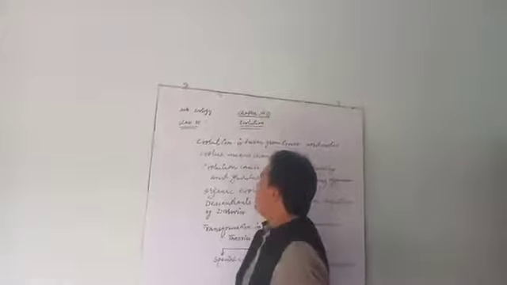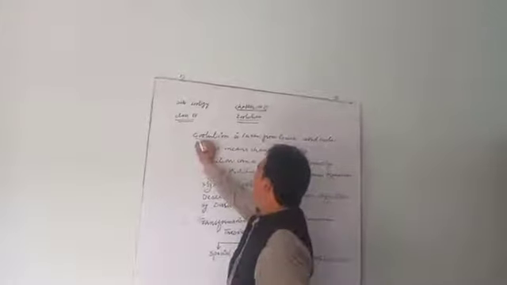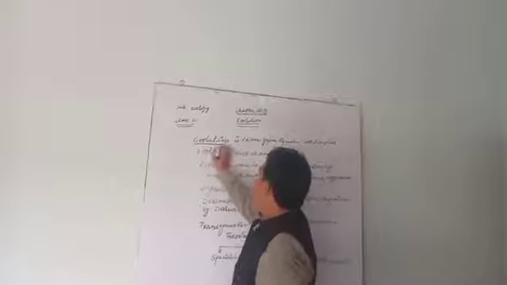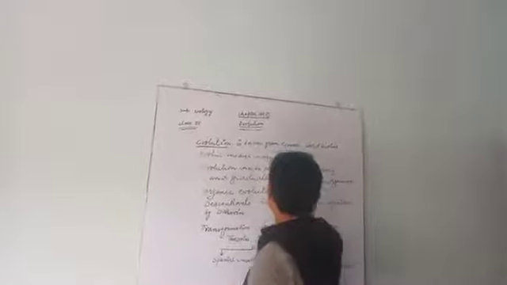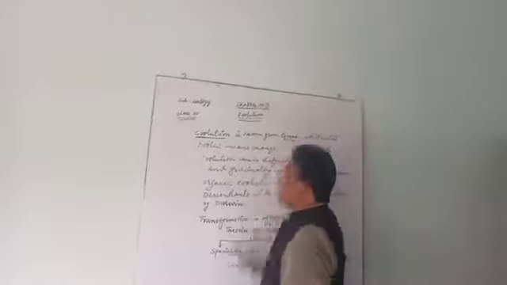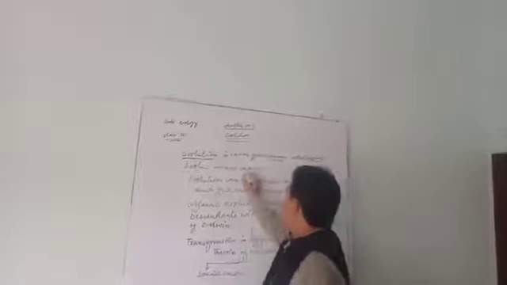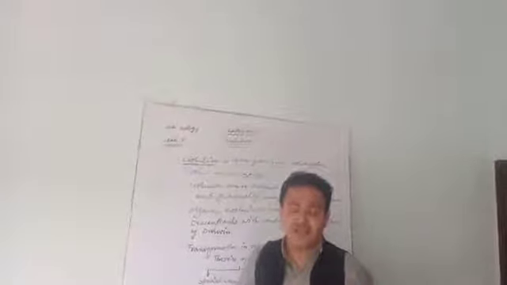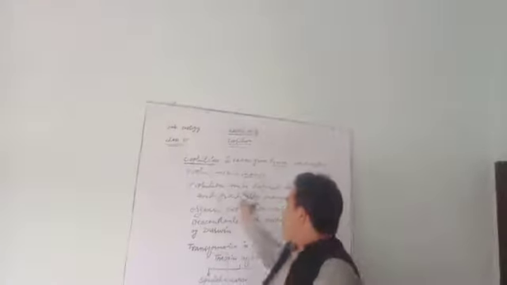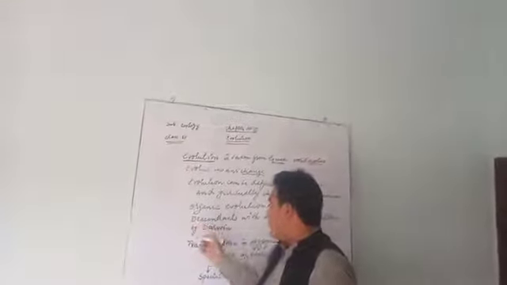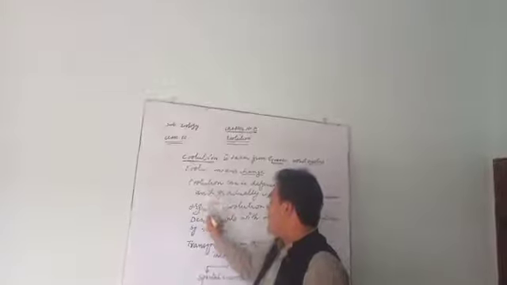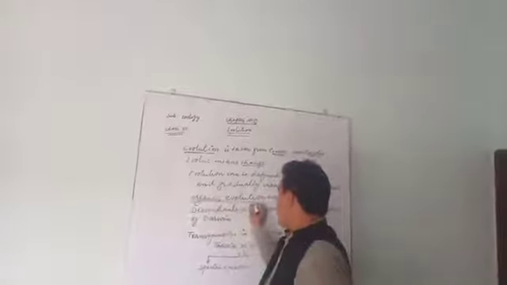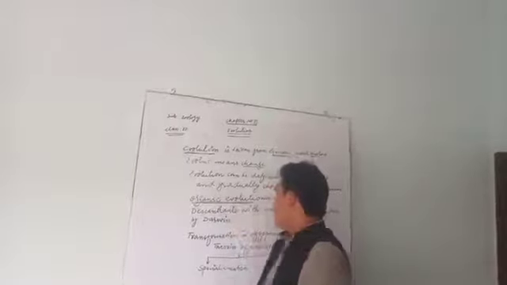Now, the word evolution is taken from the Greek word evolus. Evolus means change. So slowly, gradually change in the living organism is called evolution. There are many definitions about evolution. Slowly, gradually change in the living organism is also called organic evolution.